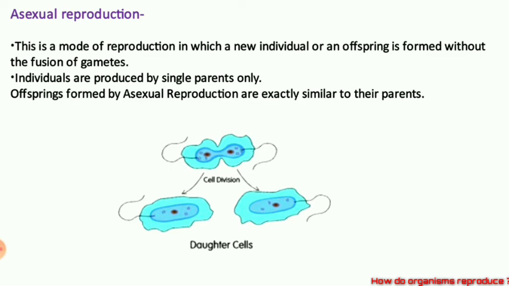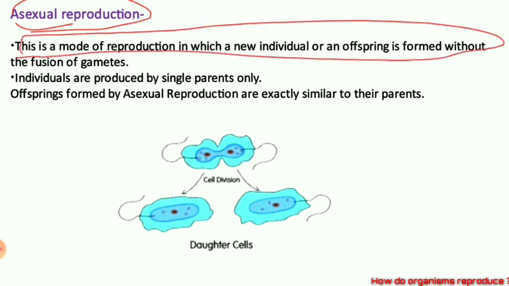Next type of reproduction we were talking about, that is asexual reproduction only, children. So in this mode of reproduction, a new individual was formed. Whatever the vegetative reproduction was there, vegetative reproduction was also coming under the category of asexual reproduction.